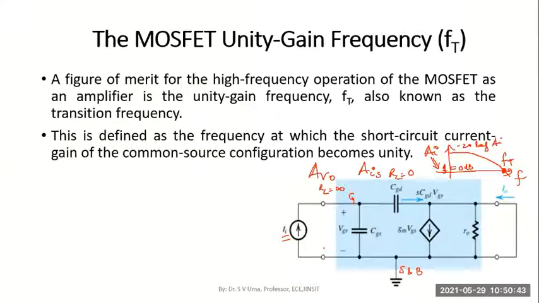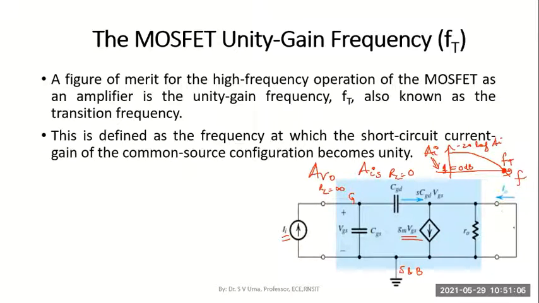We have not written any parallel resistance. Remember, if you consider a practical current source, there would have been some resistance here in parallel with that current source. And between gate and drain, we have the capacitor CGD, and between drain and source, we have the dependent current source gm VGS in parallel with ro.